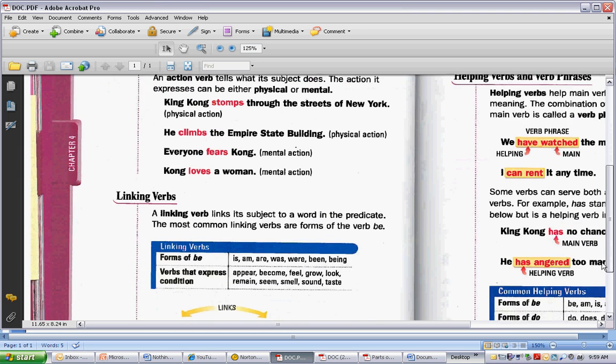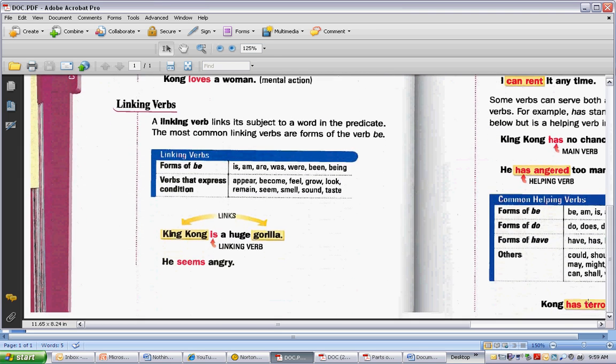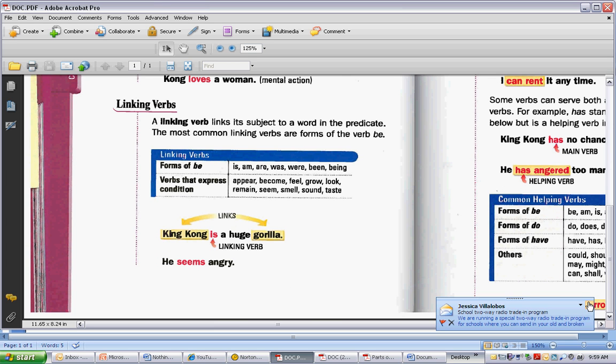We also have linking verbs, and a linking verb links its subject to a word in the predicate. The most common forms of linking verbs are the forms of be. So you may have heard someone say am, is, are, was, were, be, being, been. You can also have verbs that express a condition such as appear, become, feel, grow, look, remain, seem, smell, sound, and taste.